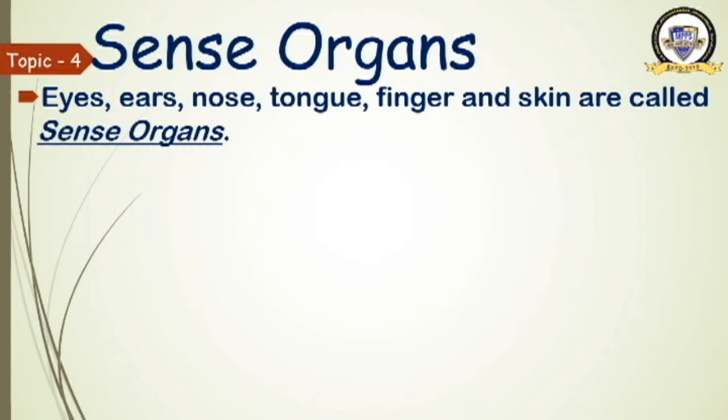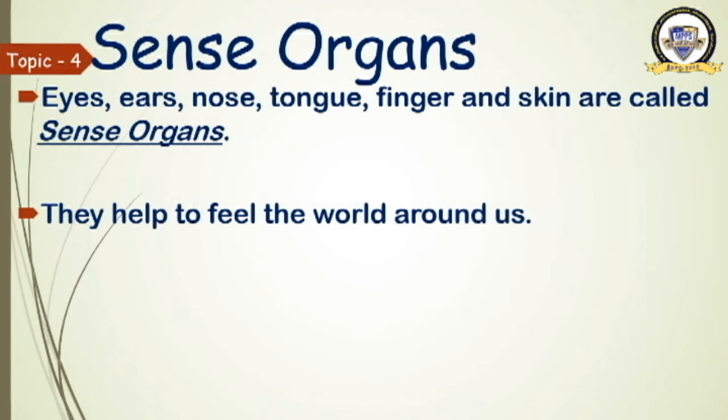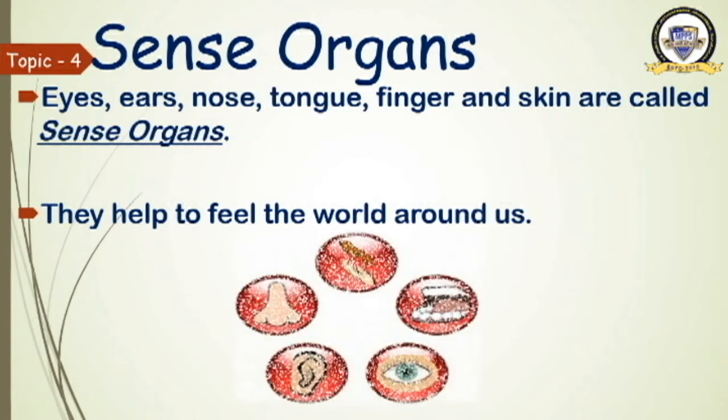How many sense organs do we have? 5. What are they? Eye, ear, nose, tongue and skin. These are called sense organs. Why are they called sense organs? Because they help to feel the world around us. We can feel the world around us with the help of these organs. That is why they are known as sense organs.